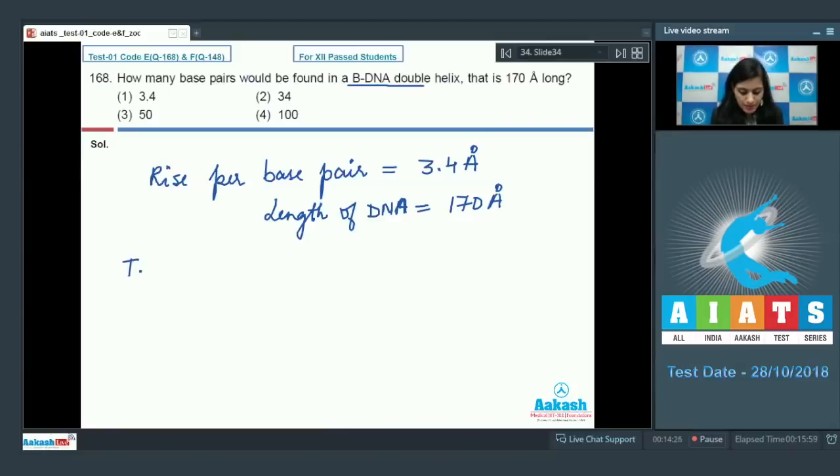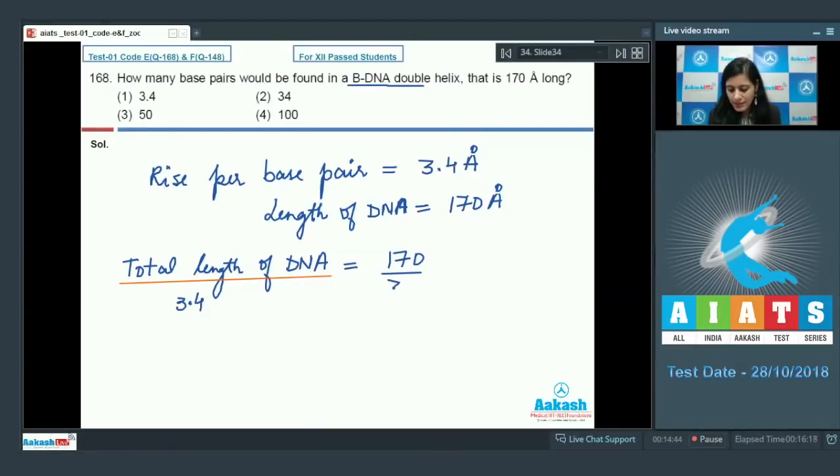So the total length of DNA divided by 3.4 will be equal to 170 divided by 3.4 equals to 50 base pairs. So the correct answer for this question is option number 3. Let's discuss our next question.